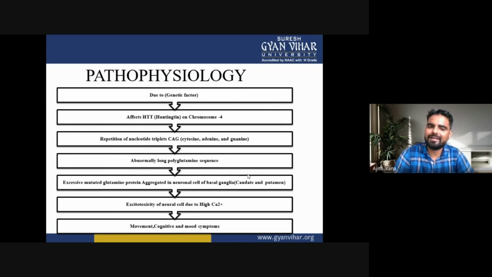Due to genetic factors, the Huntington gene on chromosome 4 is affected, due to which there is repetition of the nucleotide triplet CAG, cytosine, adenine, and guanine. Then the abnormally long polyglutamine sequence forms, due to which excessive mutated glutamine protein aggregates in the neuronal cells of the basal ganglia, like the caudate and the putamen, causing excitotoxicity of the neural cells due to high calcium. This causes movement, cognitive, and mood symptoms.